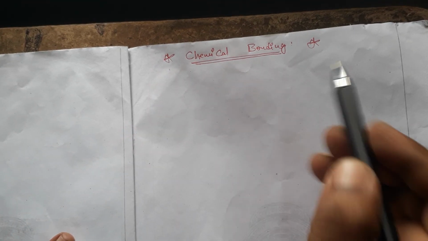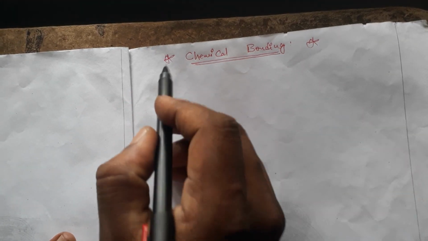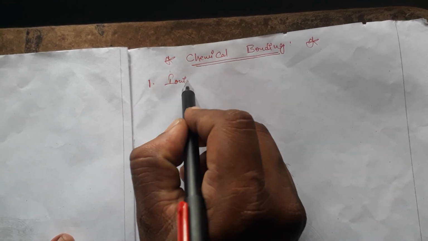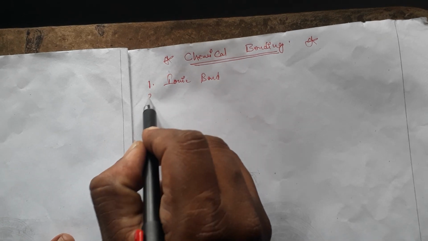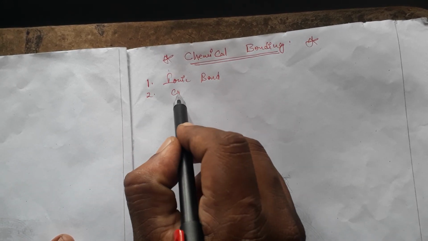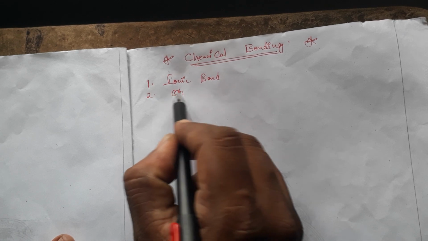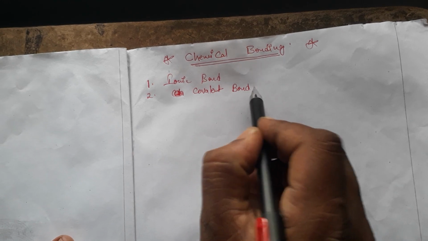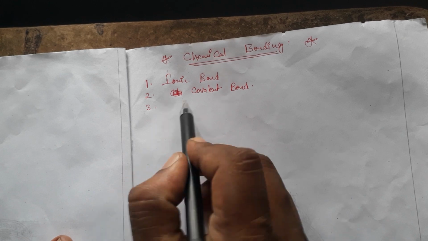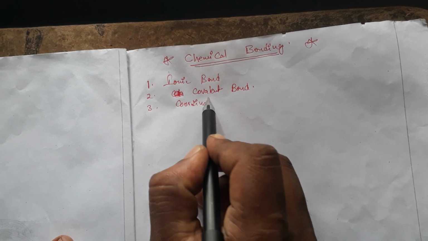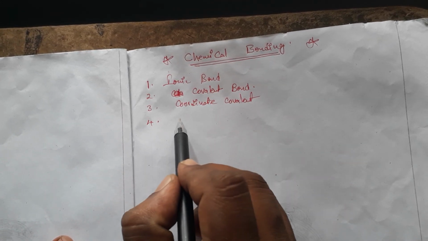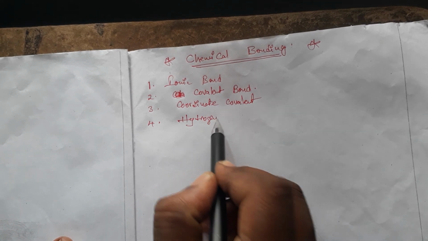Many types of chemical bonds are there, but we know some of them. The first one is the ionic bond, and the next is the covalent bond, and the coordinate covalent bond, and the hydrogen bond.